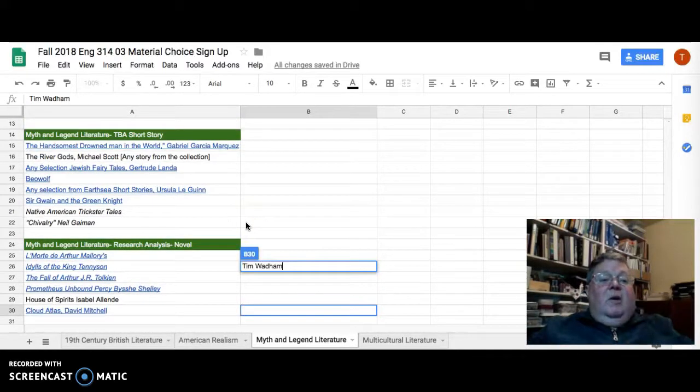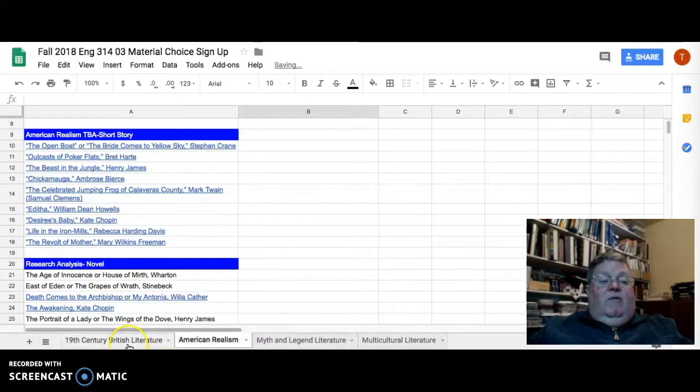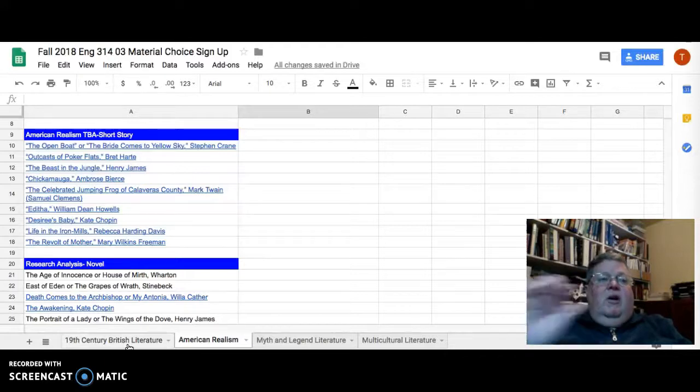You can do the same for the short story that you'll write, your theory-based analysis paper, for whichever of these journals you've signed up for. Hopefully that makes sense. I would ask you, please don't overwrite anyone else's name. You have editing privileges, so please don't think that if someone else's name is there and you want that same poem, short story, or novel, that you can cross their name out. Just choose one, and if the one you like is already taken, then find something else.